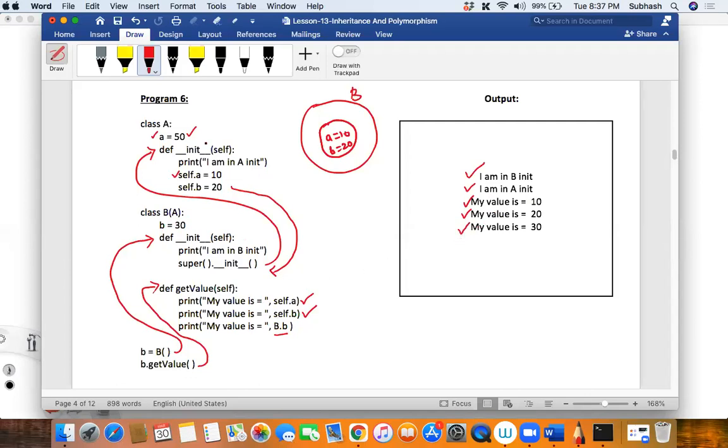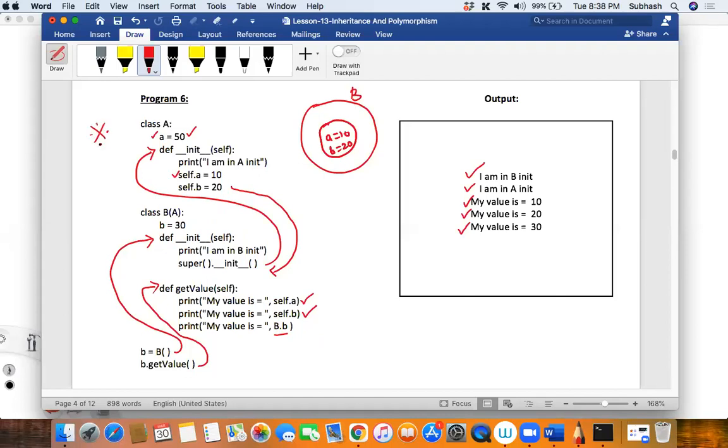Guys, did you see this? Did you notice this? Did you understand this? See the difference between self.b and the class name.b. I'm calling it class name.b because it is a class variable, and class variables are not referenced with your self. Rather, they are referenced with your class name. I told you in the previous class, isn't it, guys? Is that clear what I'm saying? Hello guys, you understand what I'm trying to tell you over here? It's a very important program.